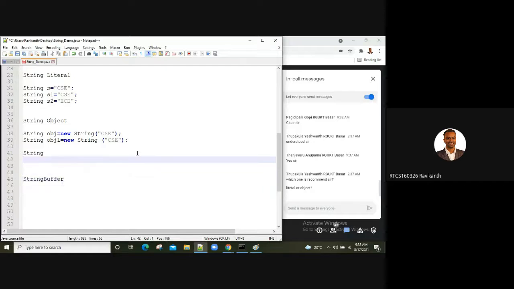Two questions. In the interview itself, they may ask what the difference is, or which one is preferable, or what is string and string buffer. The first difference you will tell is that string is an immutable type, whereas string buffer is a mutable type.